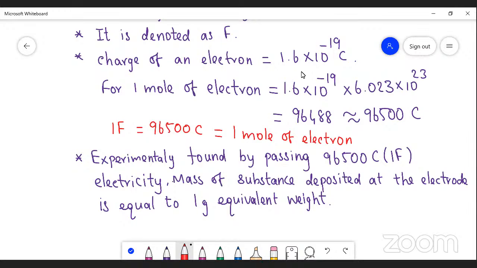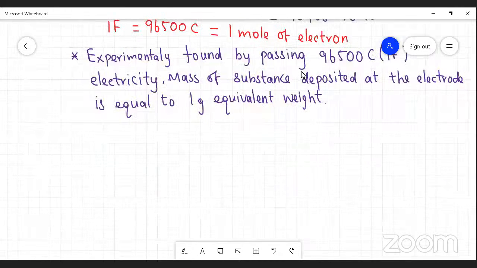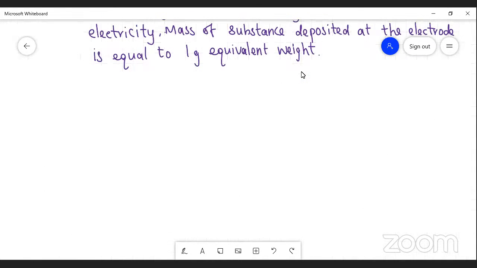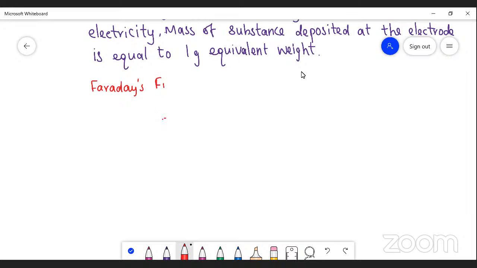So here we are giving Faraday's law. We are taking the next one, that is Faraday's law. Okay, listen. We are taking Faraday's first law. So what is Faraday's first law?